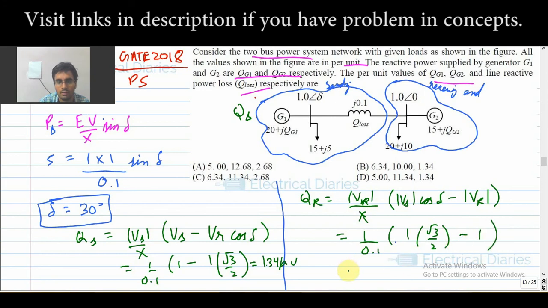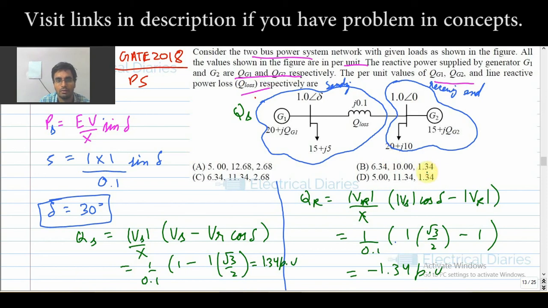It will come out to be minus 1.34 per unit. So the power that we send is all received by the receiving end.